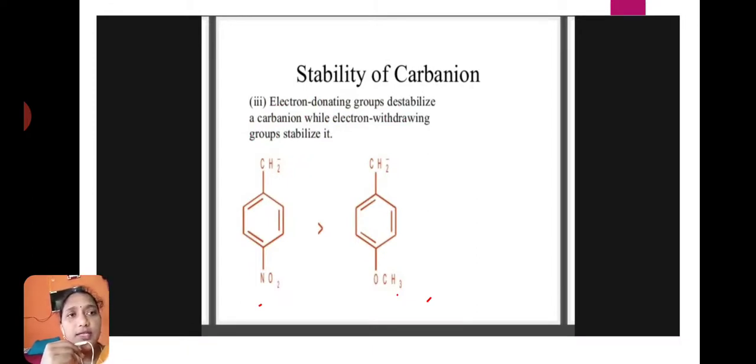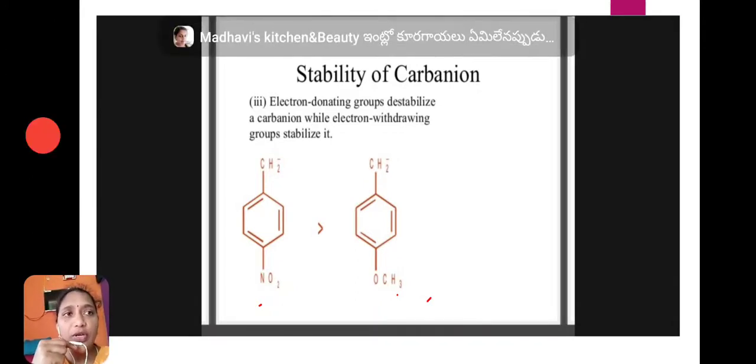And next is the stability of carbanion, meaning the effect of substituents on stability of carbanion. Here electron donating groups destabilize the carbanion, and electron withdrawing groups stabilize the carbanion.